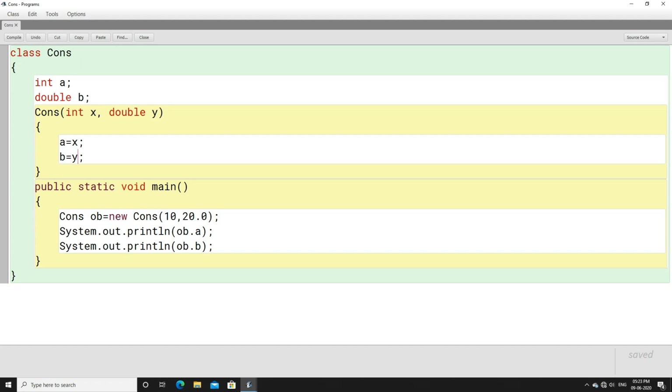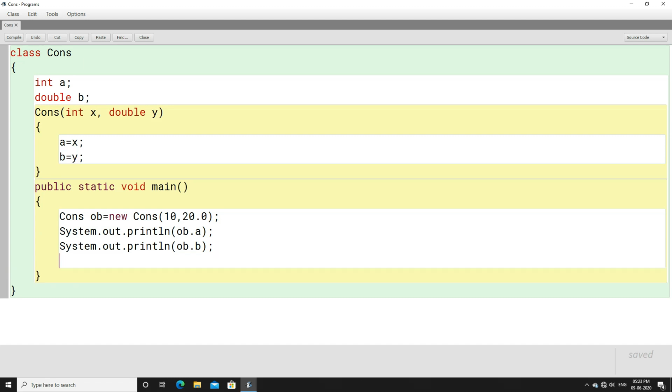Now for this you must be thinking that, sir, we will create another object, that is ob1, and we will write the new keyword, mention a constructor, and write 100 comma 110.0. So 100 will get stored to x, 110.0 will get stored to y, isn't it?